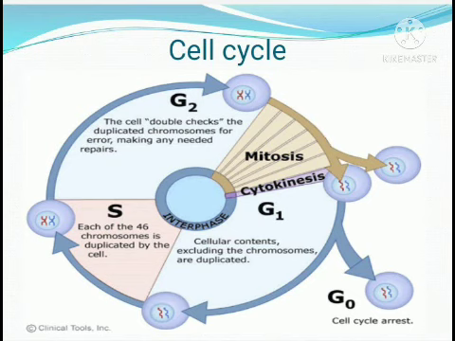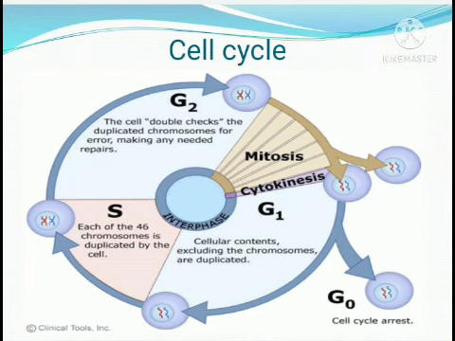In reproductive cell division, the mechanism is different, and here the gametes are produced. Gametes are for the next generation. This process consists of two-step cell division. It is called meiosis. Meiosis has two steps, commonly called meiosis 1 and meiosis 2.